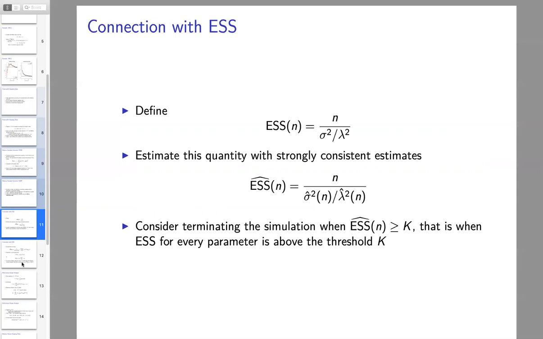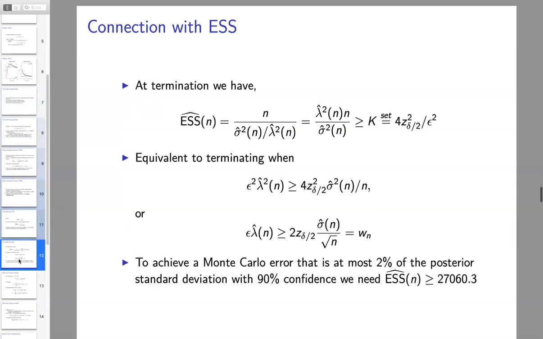We're going to consider terminating the simulation when the effective sample size is larger than some threshold value, which we'll call K. Then at termination, our estimated effective sample size is here, and with a little bit of rearrangement it results in this, and at termination that quantity is bigger than or equal to K. If I rewrite that quantity as 4 times the critical value squared divided by epsilon squared, then move my sigma squared to the other side and take the square root of everything, this is equivalent to terminating when the confidence interval length is less than or equal to epsilon times an estimate of the posterior standard deviation.